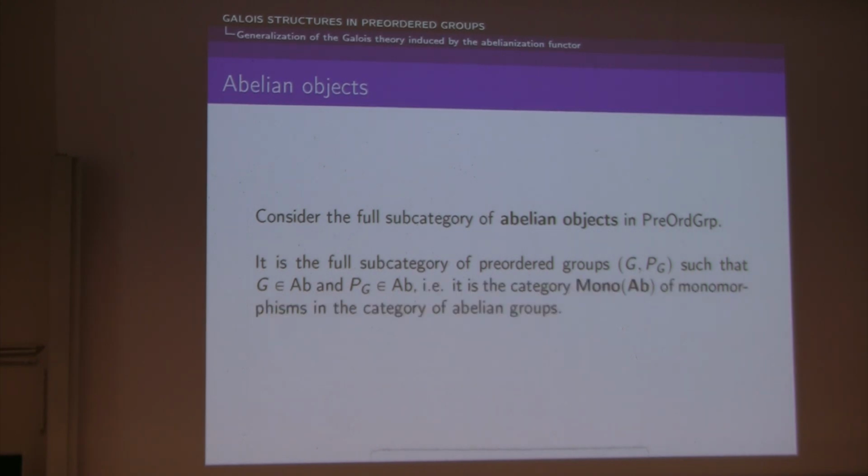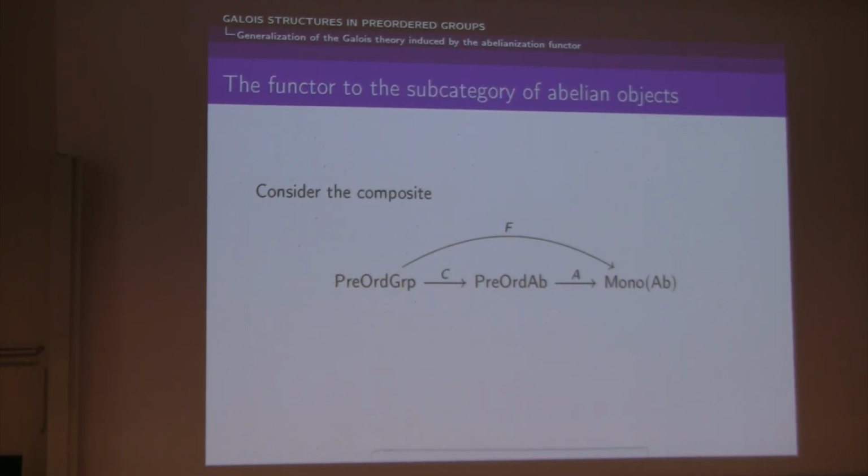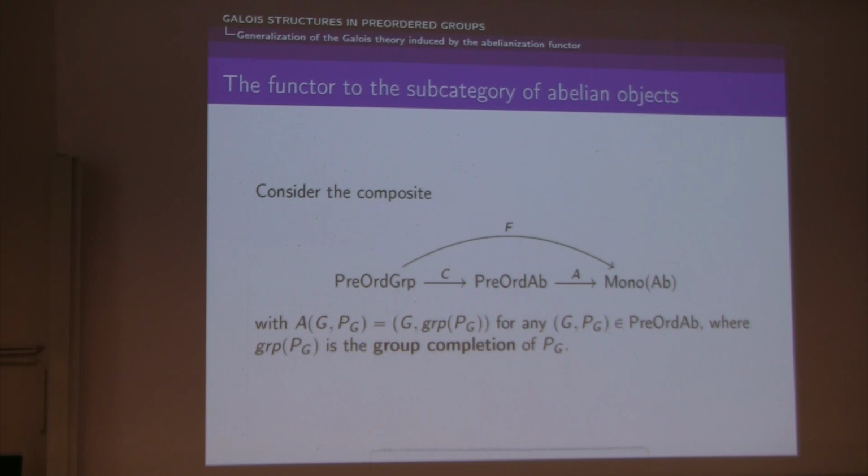So actually, the category of abelian objects is given by the category of monomorphisms in the category of abelian groups. Now the idea is to define a functor from preordered groups to this subcategory, and for this we consider the following composite. Here we have the functor C we have just seen, and here we have the functor A, which is defined for any preordered abelian group (G, PG) by A of (G, PG) equal to (G, group of PG), where group of PG is the group completion of PG, also called the Grothendieck group of PG.